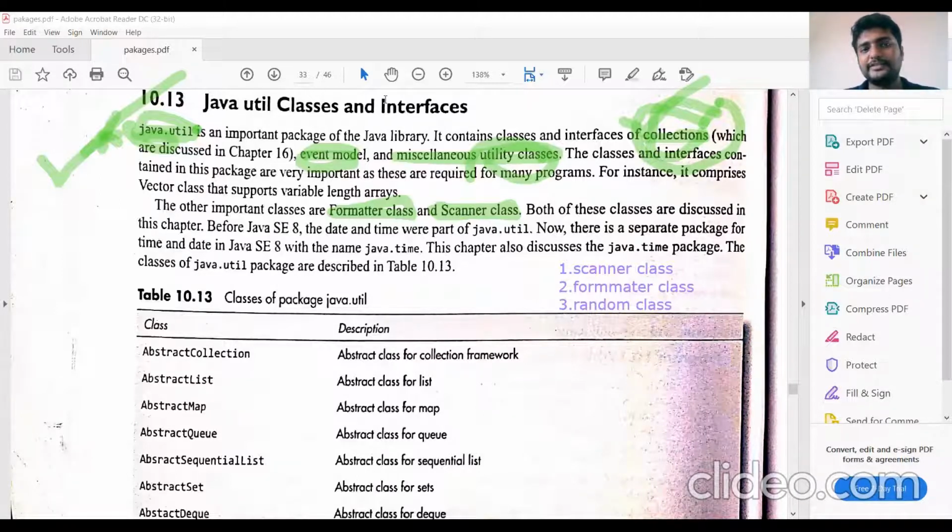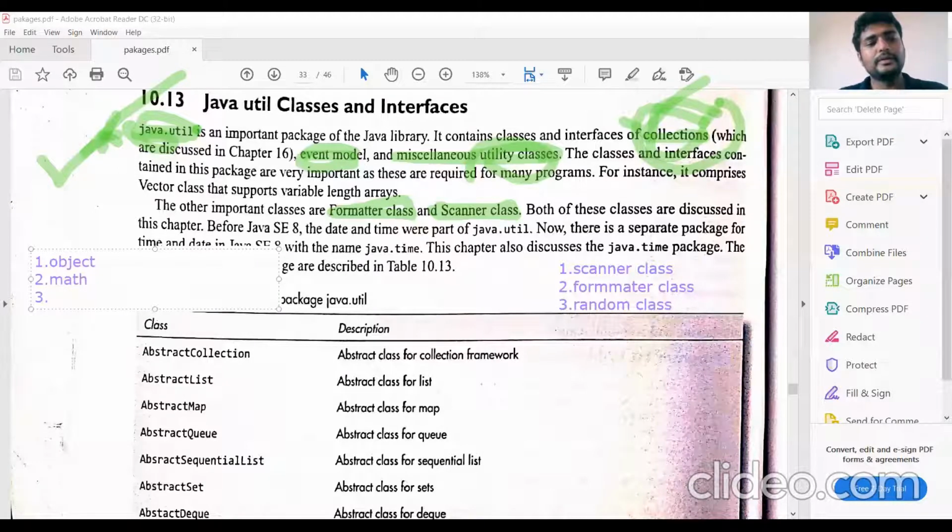Whereas in the Java language package, we have seen the most used classes are object class, math class, enum class, and wrapper class.